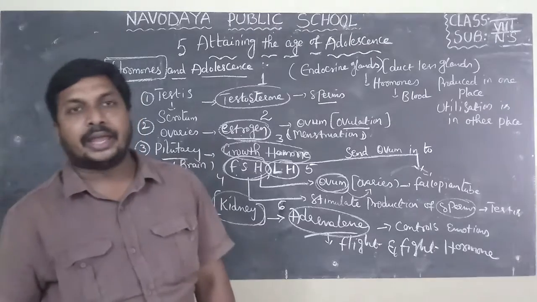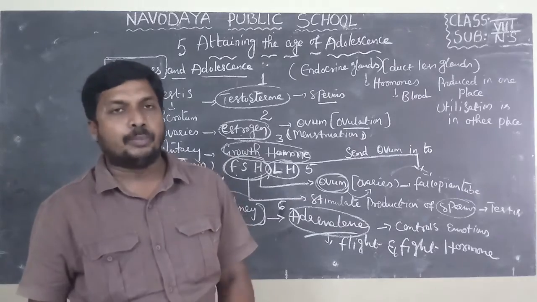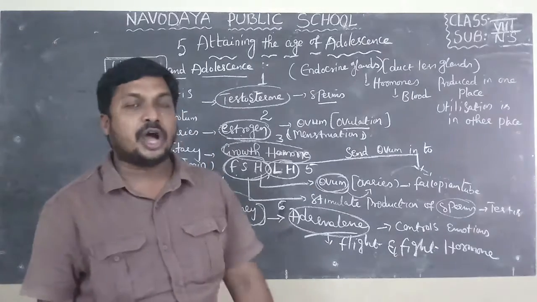So this is about endocrine glands and hormones. In the next class, I will explain some more topics on attaining the age of adolescence.